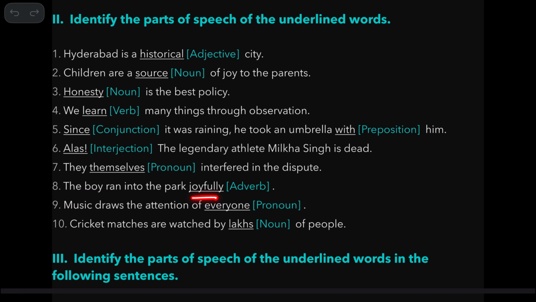The boy ran into the park joyfully. Joyfully is an adverb. It refers to the action here, how he ran. Music draws the attention of everyone. Pronoun. You are not taking the names. You are just referring to them without their names.